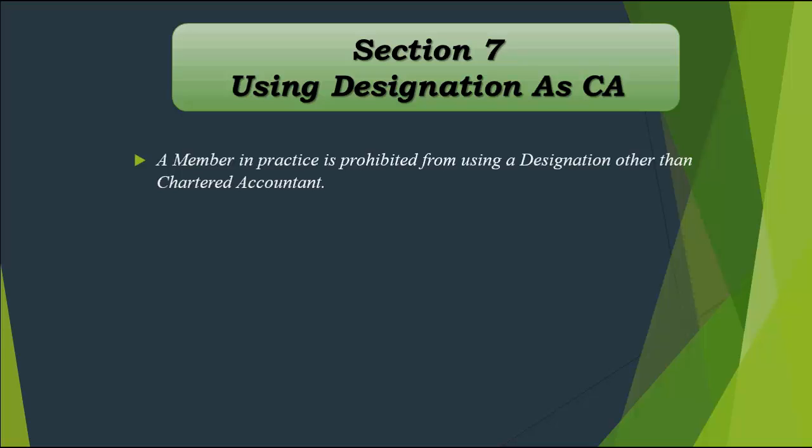But the institute permits that if you are a member but you're not in practice and you do not use the designation of chartered accountant, then you can use any other description, but not any other designation anyways, right? And you can use letters or a description that may indicate your membership of any accounting body, right?